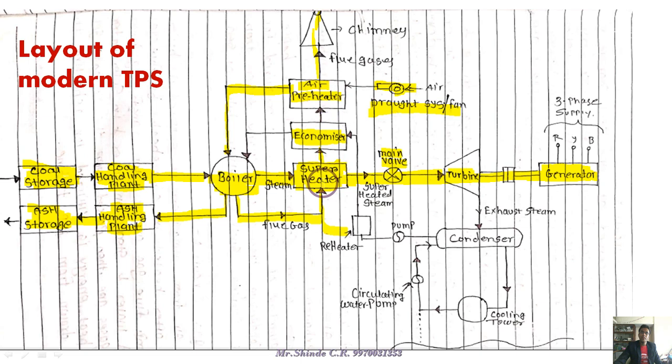Economizer, superheaters, we have to see like this. Then another main process is the condenser. After the work is done in the turbine, the steam does its work in the turbine to rotate the blades of the turbine, meaning the kinetic energy of steam is converted into mechanical energy. After the work is done, the steam is given to the condenser for condensation.